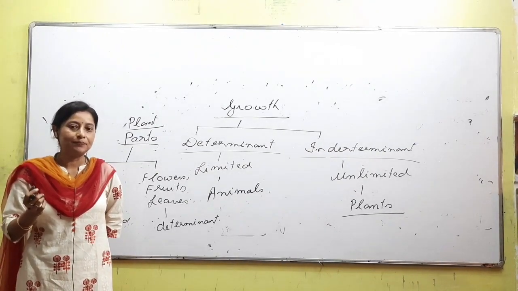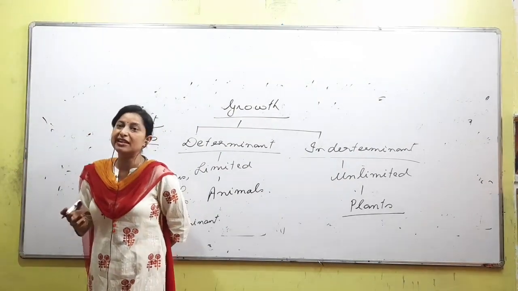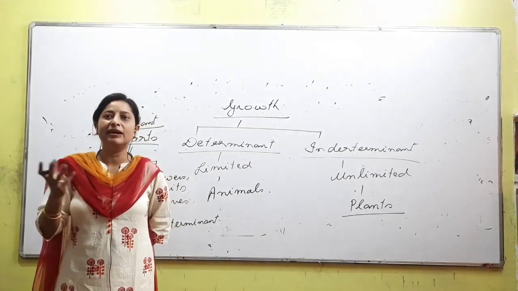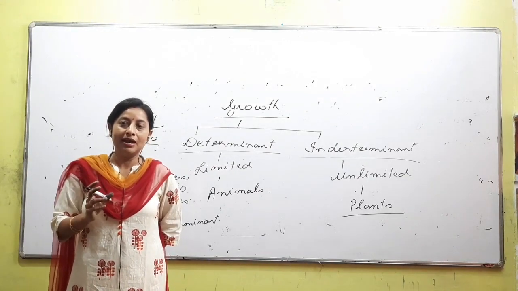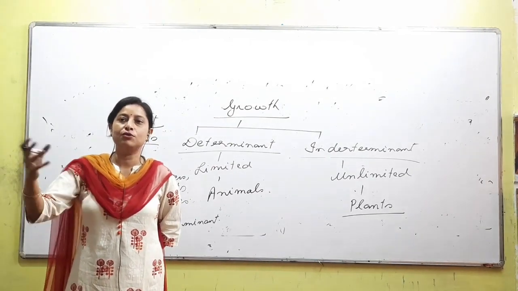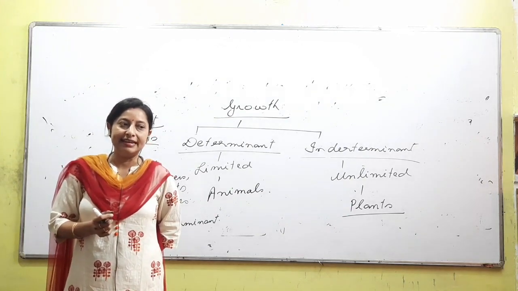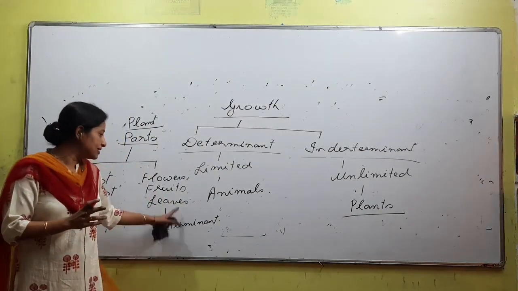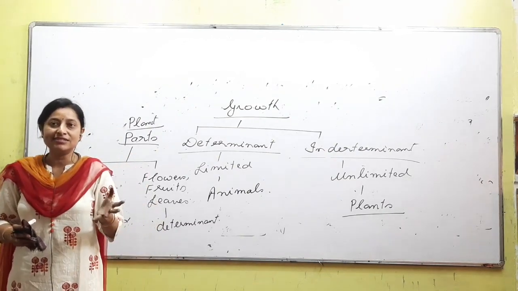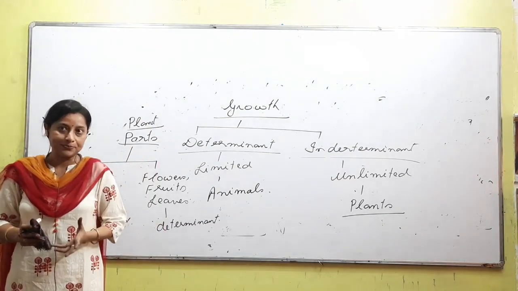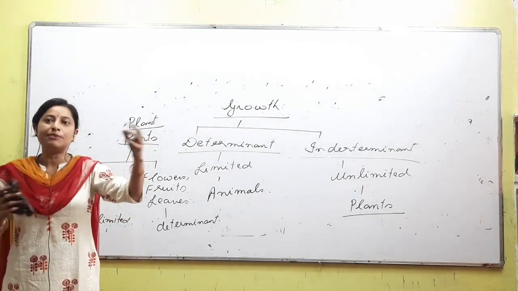Right, okay. If you are getting confused with the fruit, let's talk about the leaves. Mango leaf, neem leaf, any type of leaf has a particular shape and a particular size. If the mango tree becomes 10 years old, will the leaf become very long? Are you understanding? This is what I want to say. In case of flowers also, if the tree's age increases, that does not mean the size of the flower will keep on increasing. But if the tree's age increases, the root apex and the shoot apex will keep on elongating. Are you understanding the difference?